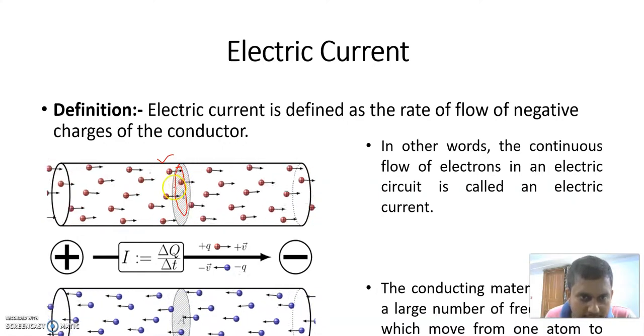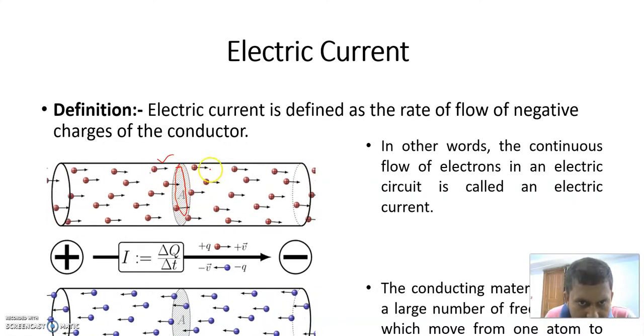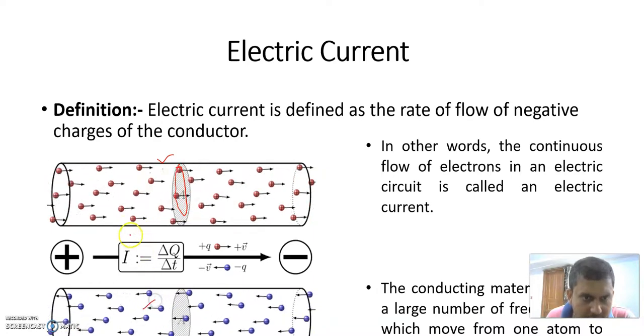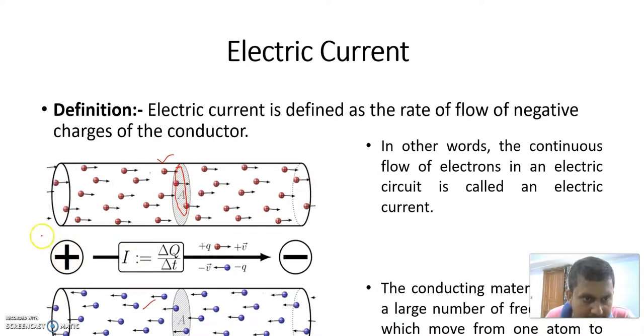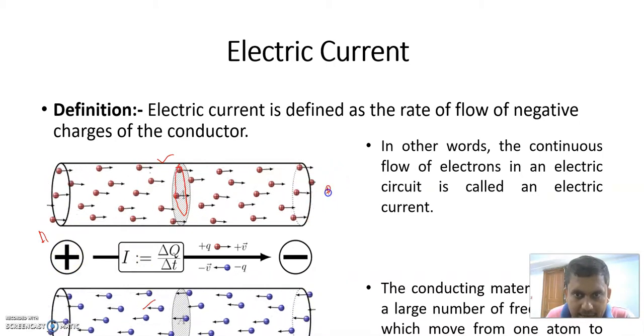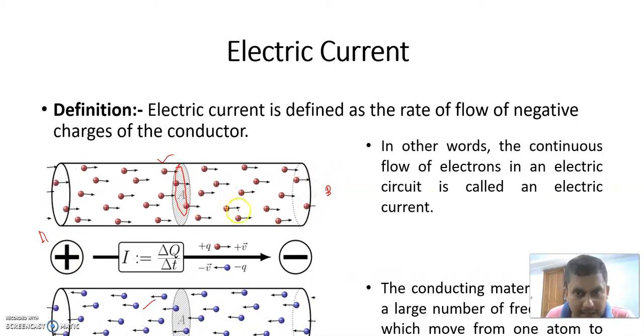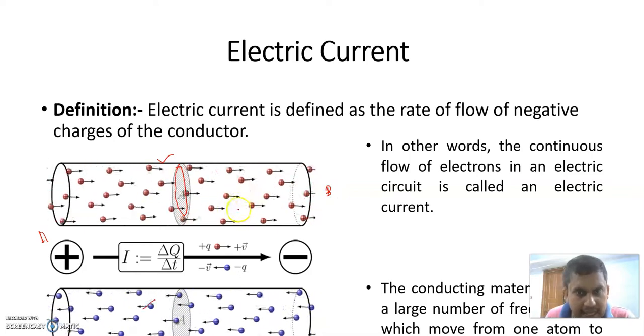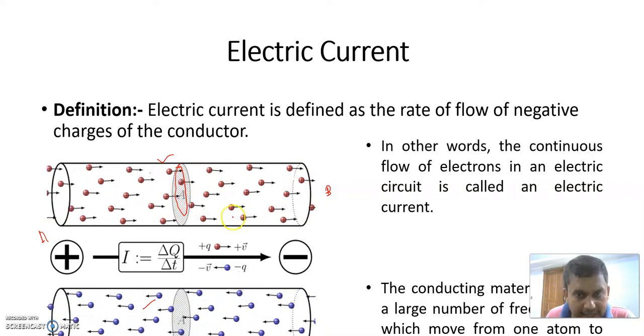The plus sign means holes, and this is the electrons. If we apply a positive potential at terminal A and a negative potential at terminal B, we know the same polarity repels each other and opposite polarity attracts each other.